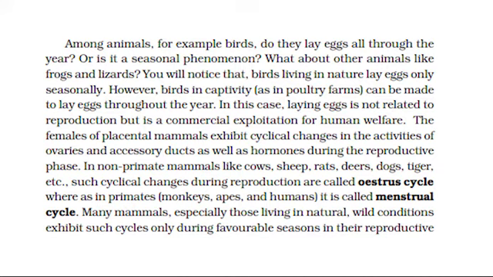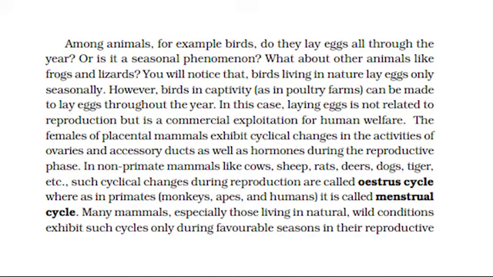The females of placental mammals exhibit cyclical changes in the activities of ovaries and accessory ducts, as well as hormones during the reproductive phase. In non-primate mammals like cows, sheep, rats, deer, dogs, tiger, etc., such cyclical changes during reproduction are called estrous cycle, whereas in primates, example, monkeys, apes, and humans, it is called menstrual cycle.